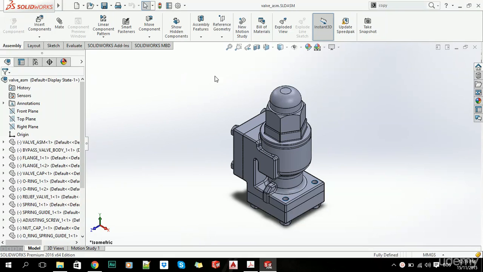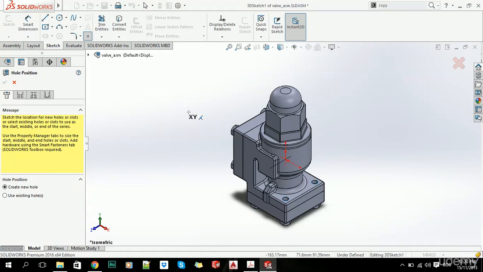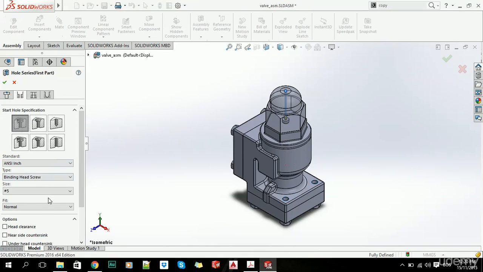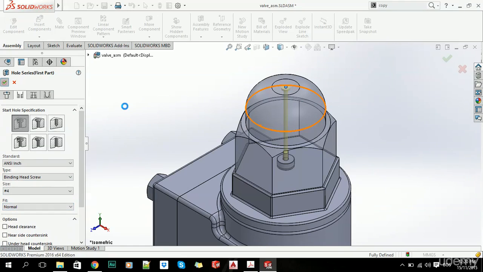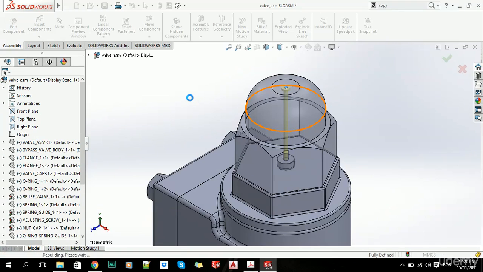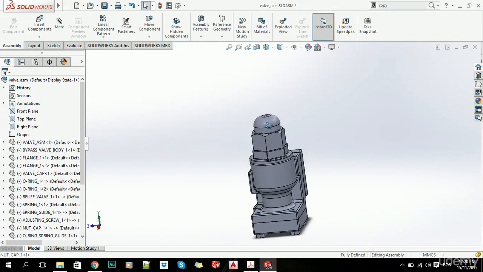Okay, so the first feature we want to show you is Hole Series, and you can see the description in here. It says insert holes through series of parts in an assembly. So basically what we do is make a hole through some of our parts. First we specify our position. Let's just click up here. Now we can choose our hole. Let's just leave it like this. Okay, and click OK. And that's the way you add a hole that goes through our parts.